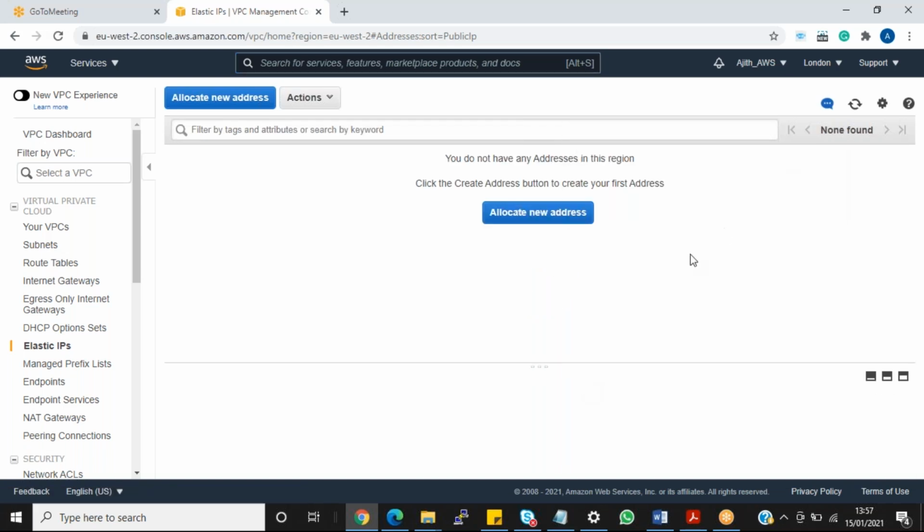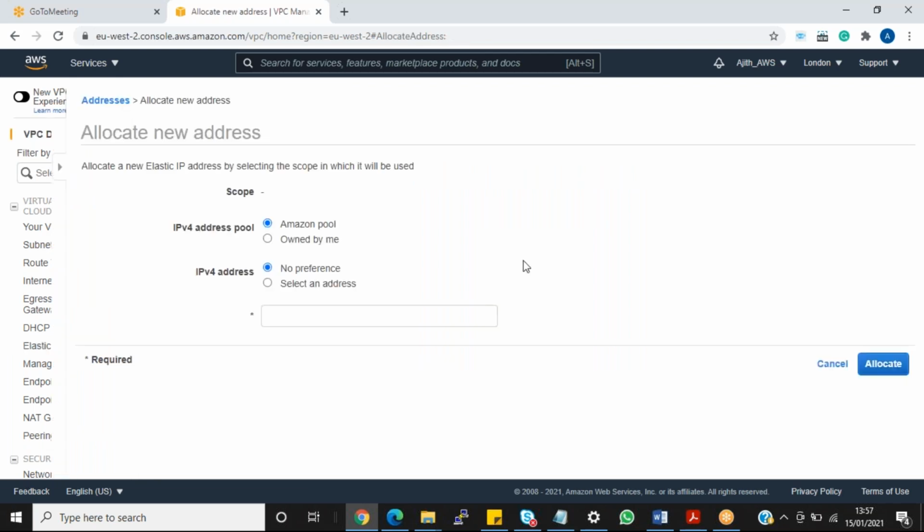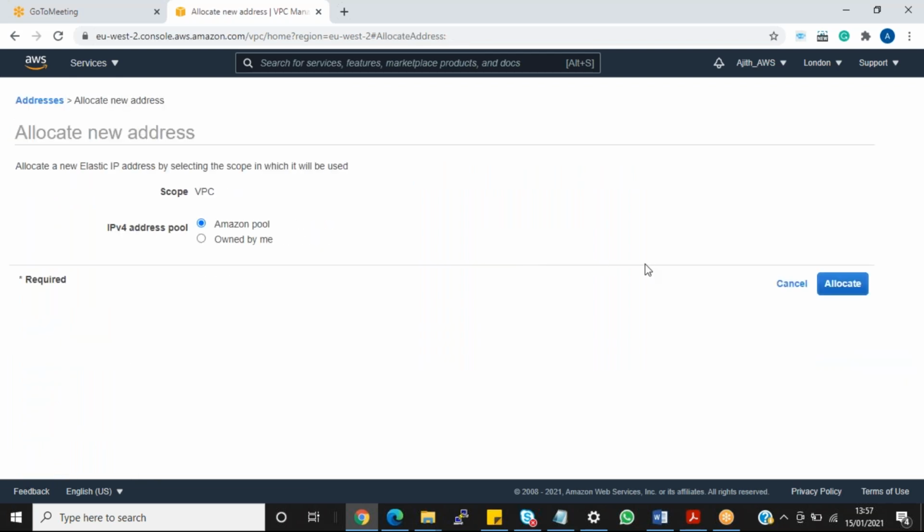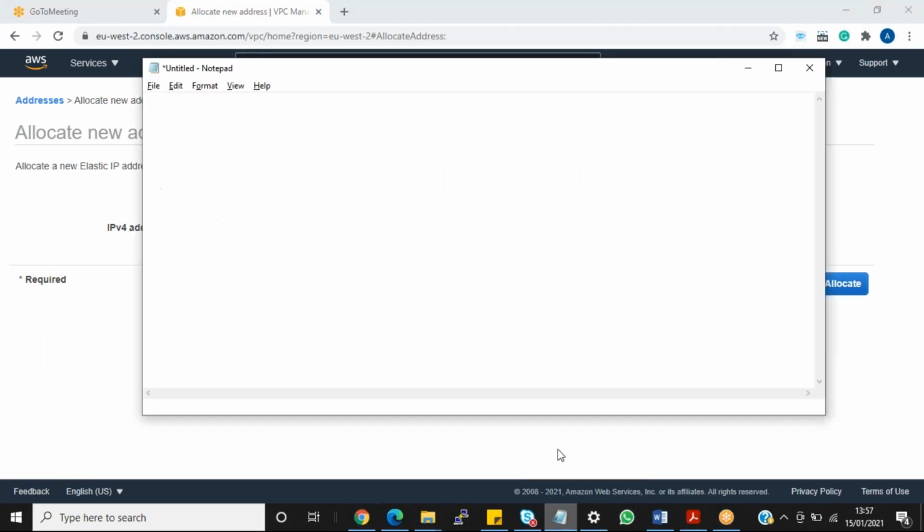So here, guys, allocate is nothing but creation. Associate is nothing but attaching. Releasing or disassociating means detaching from your EC2 instance. Can you open your notepad? Creating is nothing but allocate. The allocate new address option is there, right? Yes, allocate means you created it now.